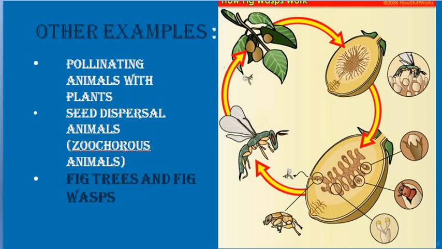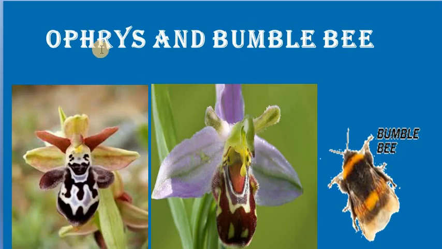Now we can go with the next example. The next example is Ophrys and bumblebee. This Ophrys and bumblebee is just one thing given in your book, but actually Ophrys is a kind of orchid which has many subspecies in it, and all of this is an orchid.